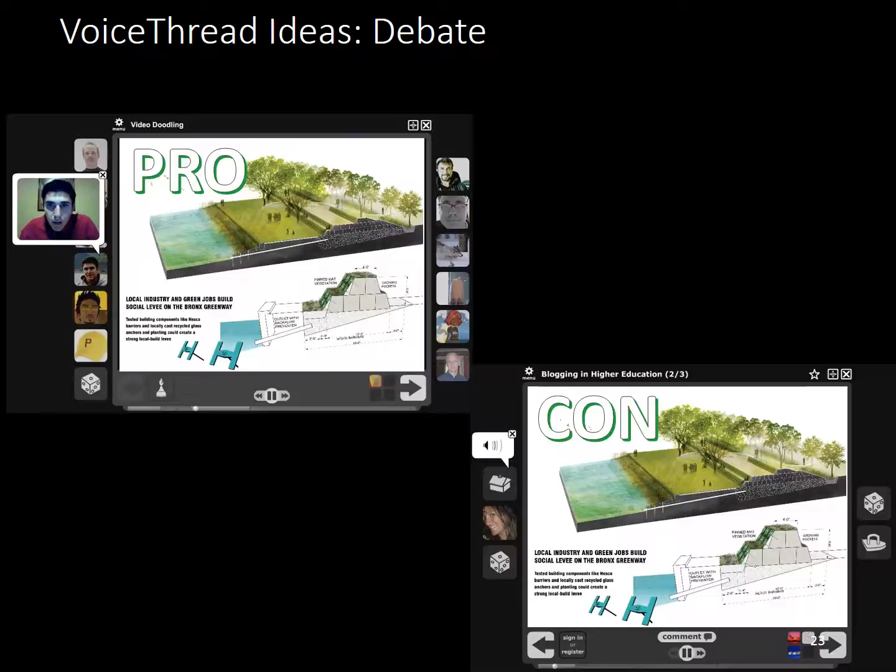This instructor uses a graphic related to the topic of global warming and flood prevention in Manhattan through the proposed construction of levees around the city's vulnerable areas. To better organize the discussion into a debate, the instructor used one slide for students who wanted to support the levee idea, and a second slide where students against the levee idea would leave their comments. It's important that the instructor carefully consider the organization of the slides, since they will form the structure for all of the comments.